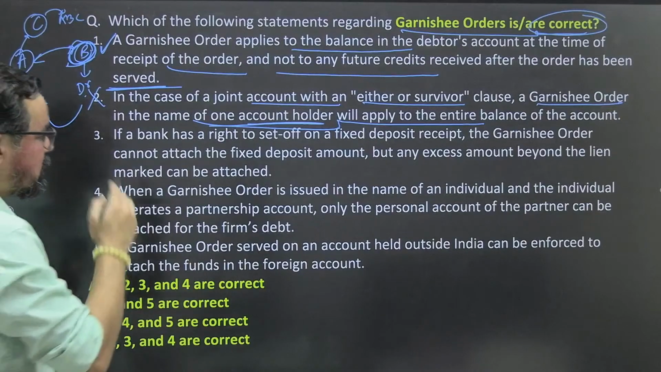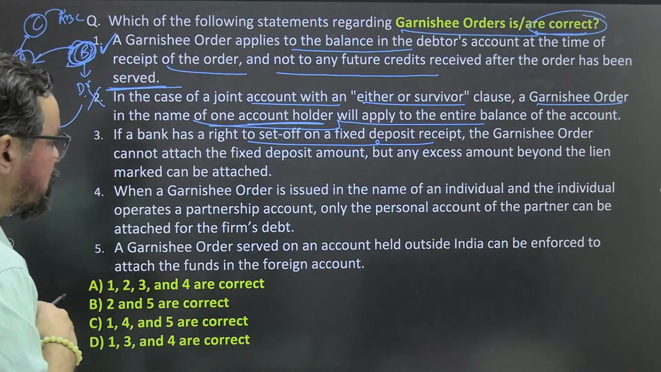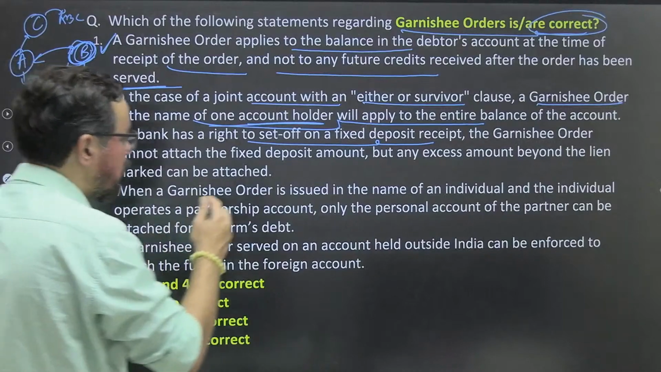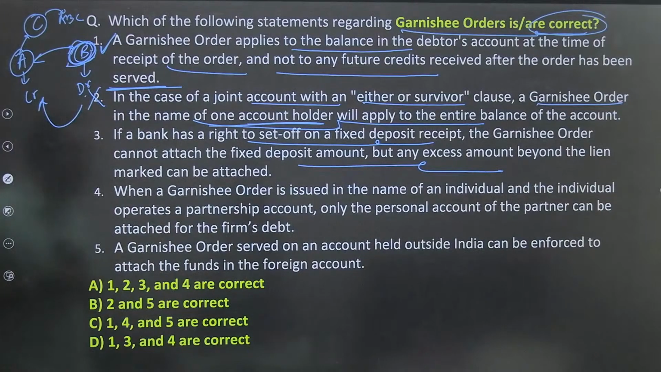If a bank has a right to set off on a fixed deposit, the garnish order cannot attach the fixed deposit amount, but any excess amount beyond the lien mark can be attached. If a bank has a right to set off on a fixed deposit receipt, the garnish order cannot attach the fixed amount, but any excess amount beyond the lien mark can be attached in this particular case.